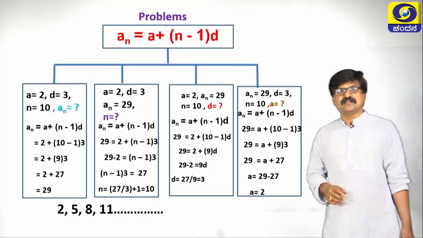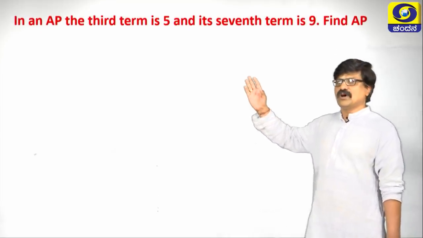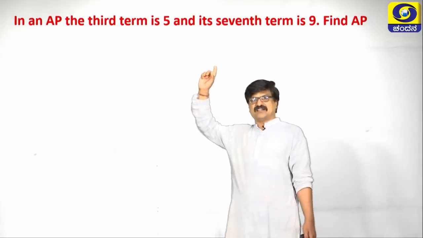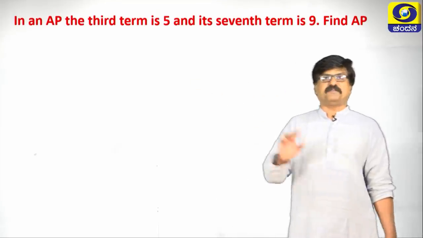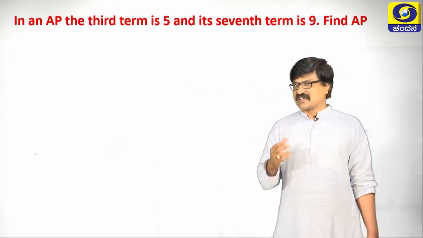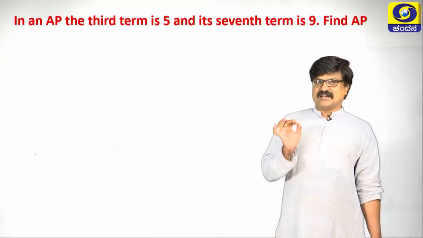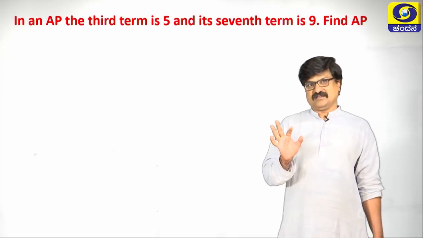Let us take the next one. Again one more problem is here. In an AP the third term is 5 and its seventh term is 9. Find the AP. Again you read. So the first step is to understand the given problem properly.